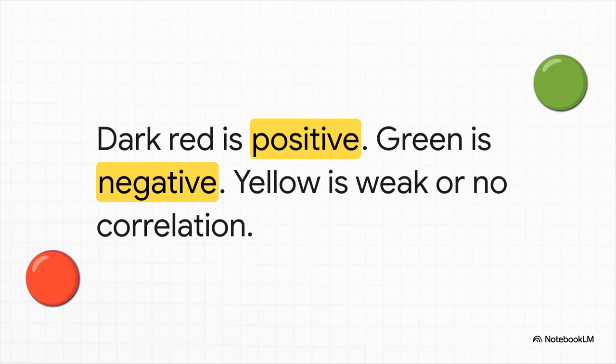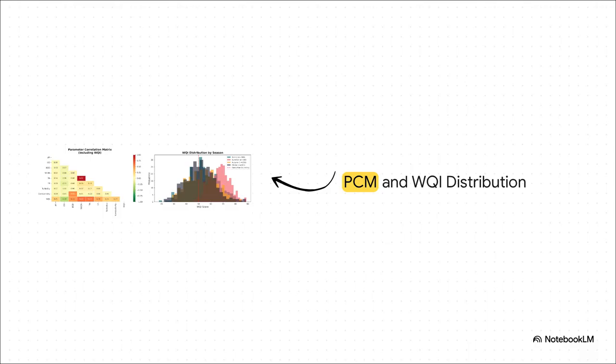Keep that in mind. Okay, check out this matrix. If you scan across the rows and columns, zero in on that dark red box, intersecting total nitrogen and ammonia nitrogen. See that 0.97? That is a near-perfect positive correlation. For an engineer, this is exactly the kind of critical insight you have to flag for policymakers immediately, because treating one of those pollutants is basically guaranteed to impact the other.